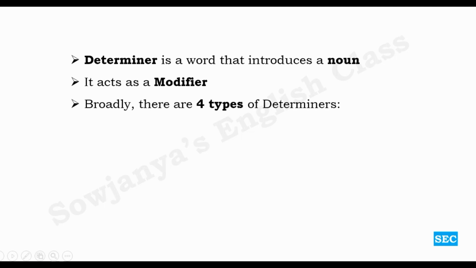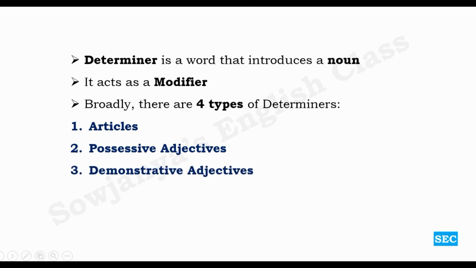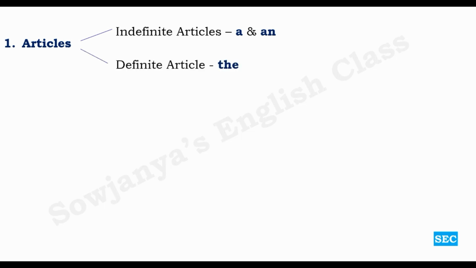Broadly, there are four types of determiners. They are articles, possessive adjectives, demonstrative adjectives, and quantifiers. Let us learn more about them. Articles. Articles are again of two types: indefinite articles a and an, and the definite article the.